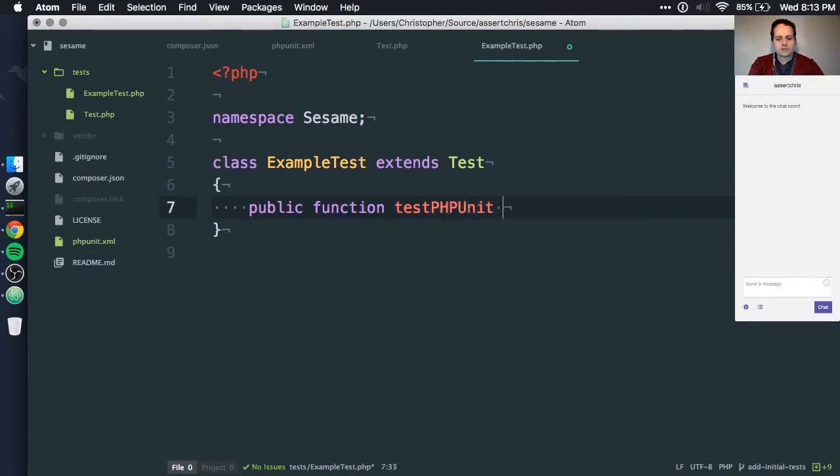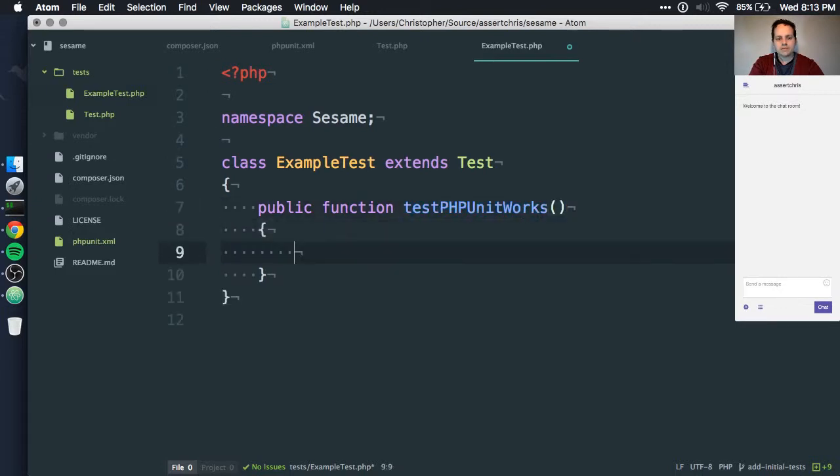testPHPUnitWorks. I'm going to delete this right away because I'm not really interested in keeping it around. But here I'll say this assertTrue true. So this will pass. This will always pass. Now because we start our function names with test, when PHPUnit reads this file in and creates an instance of this test case, it will see, oh, here's a public method that starts with test, I'll run this as a unit test. There are other ways to note things that are unit tests without starting the function names with test, but it doesn't really matter.